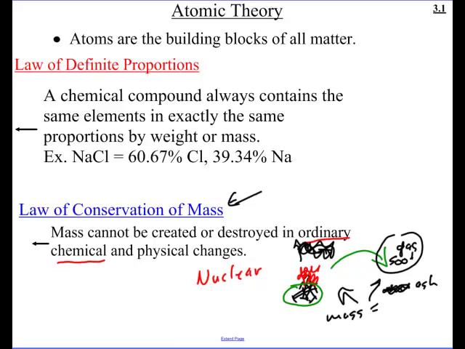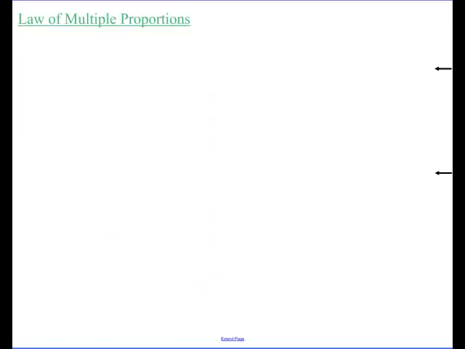And it's hard for people to believe that, but it really is true. It's been proven time and time again. We'll actually do a lab where we're going to measure things before and after the reaction and find out that the weight doesn't change. So here we are. We've got the idea that no matter what sample size you have, the weights of the elements in a compound are going to be the same by mass. And now we know that during these chemical reactions, whether it's a simple reaction or something really spectacular, the mass stays the same. Then that moves us on to the next law that is coming into play.